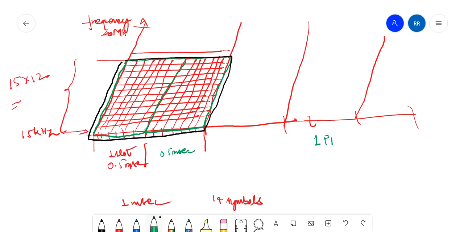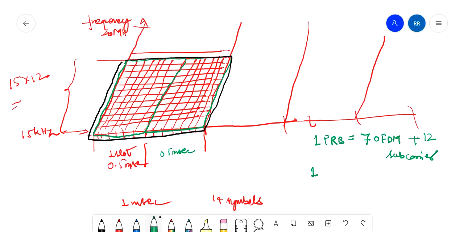One PRB is equal to 7 OFDM symbols on the time domain plus 12 subcarriers on the frequency domain, right? This is one PRB.